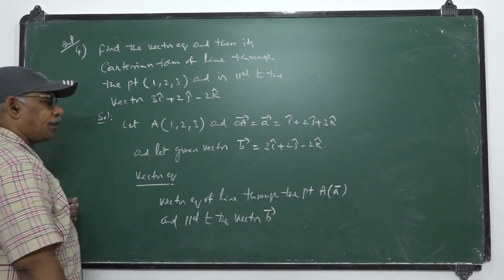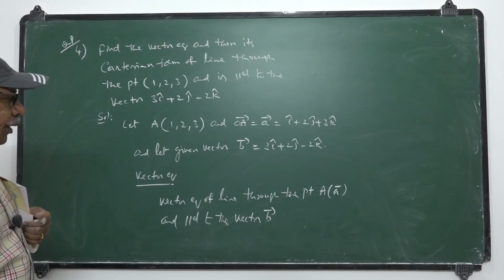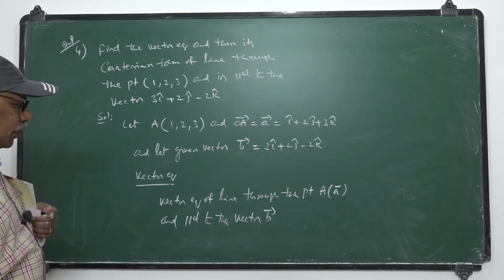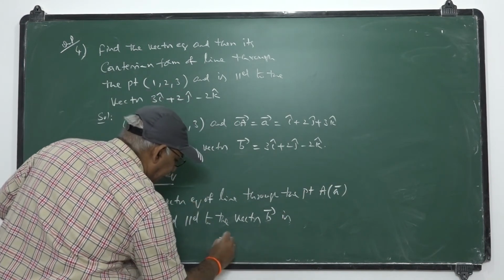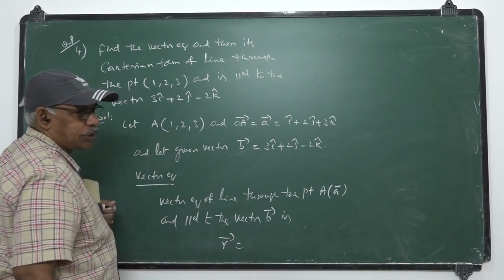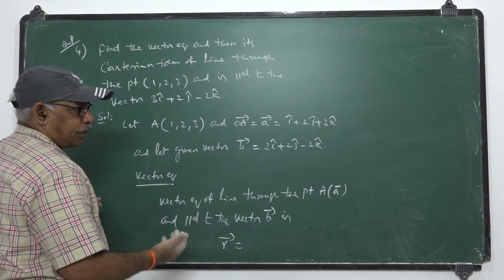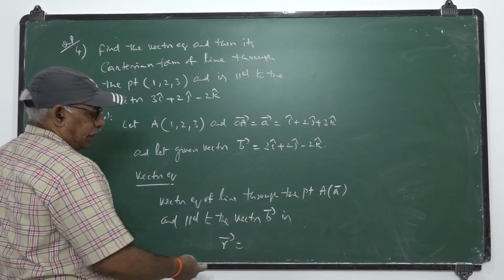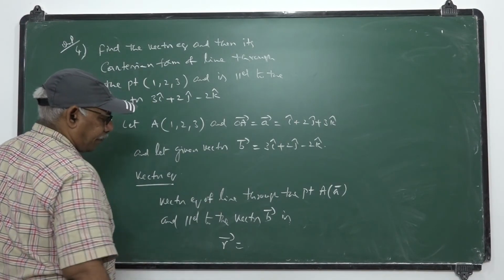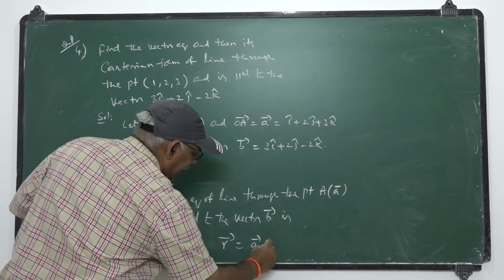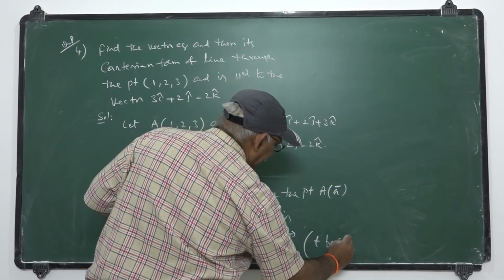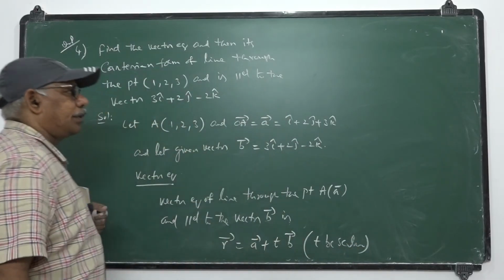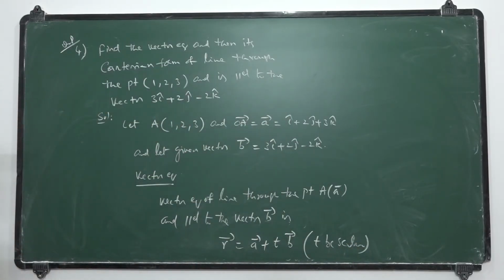The vector equation of the line through the point A, whose position vector is A bar, and parallel to the vector B bar is given by the formula R bar equal to A bar plus t into B bar. R bar is the position vector of the general or variable point on the line, which is always considered as xi plus yj plus zk. Here t is a scalar, a particular scalar, so that R bar minus A bar is parallel to B bar.